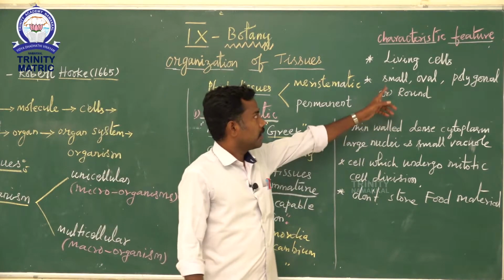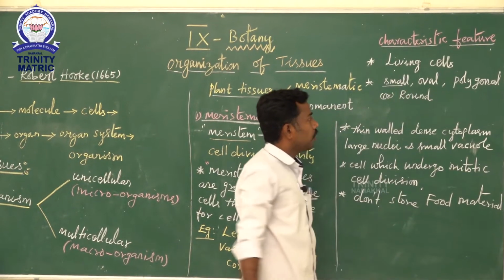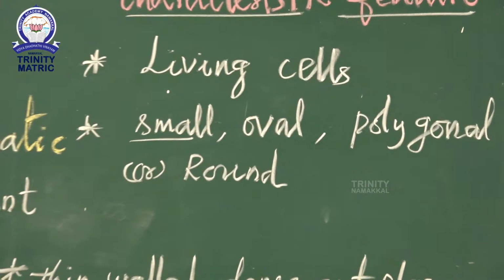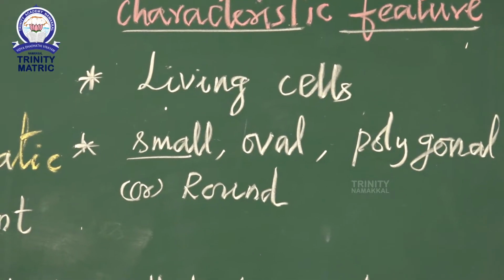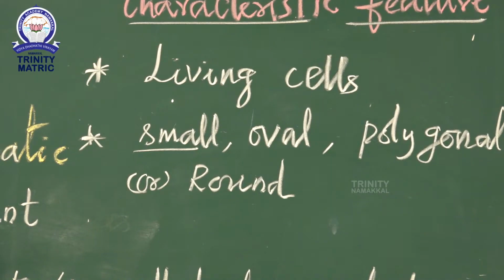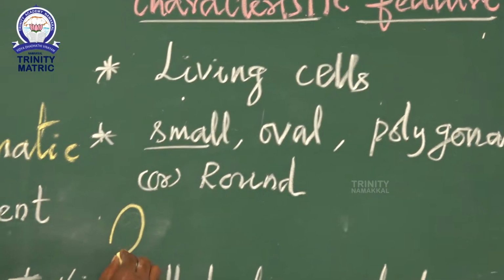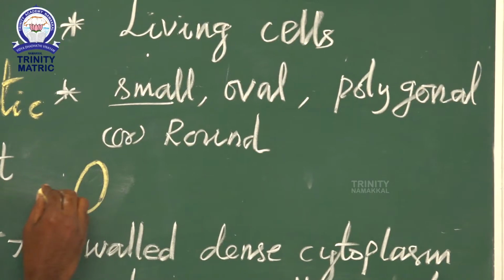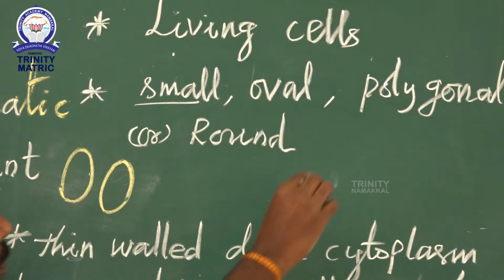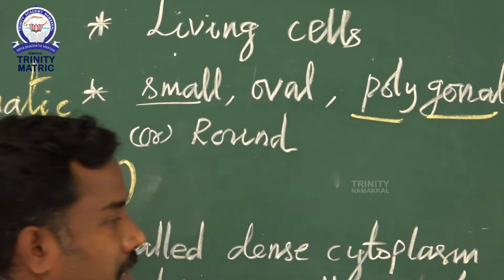Second one, the cells are small, oval, polygonal or round in shape. All the meristematic cells are very small. Polygonal: poly means many, gonal means shape.